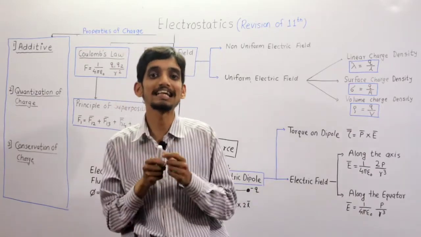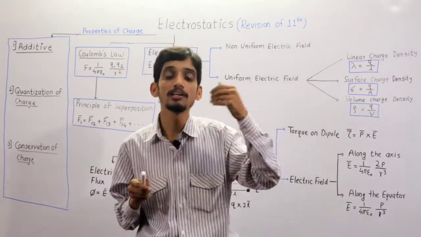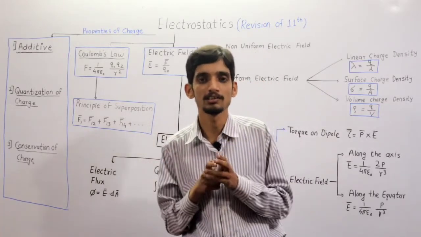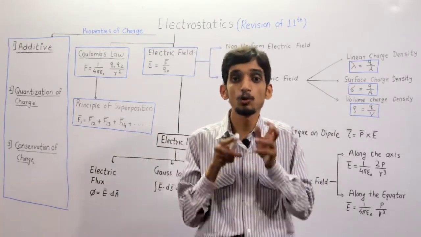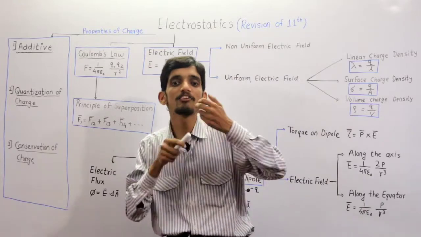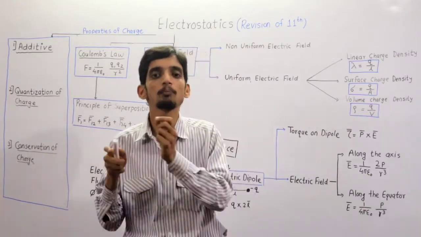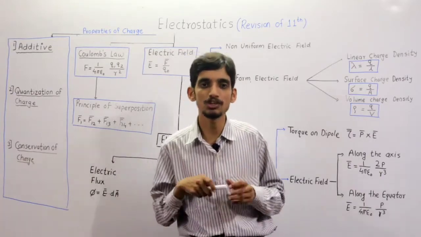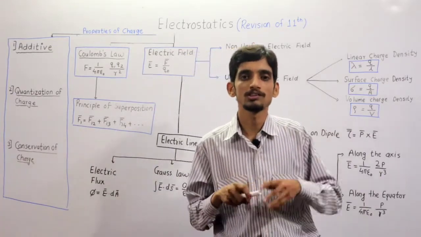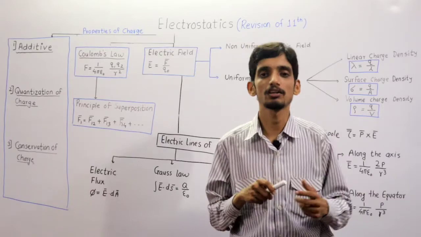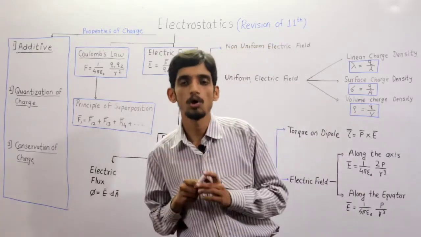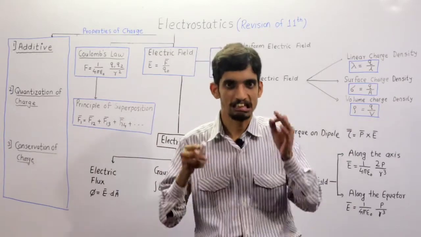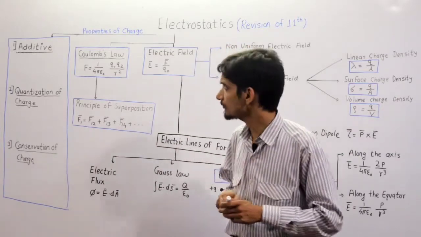So it is necessary to understand those prerequisite concepts, formulas and definitions so that you can comfortably handle the 12th portion of electrostatics. That's why in this lecture I am going to start a quick revision of that 11th portion of electrostatics. Clear? Okay.